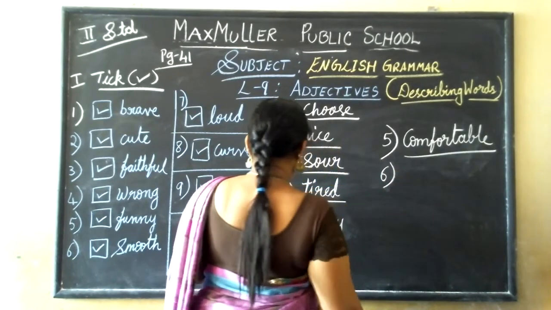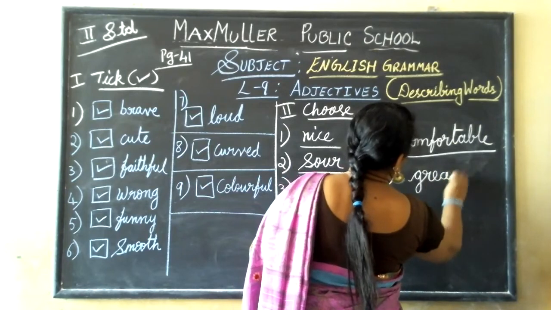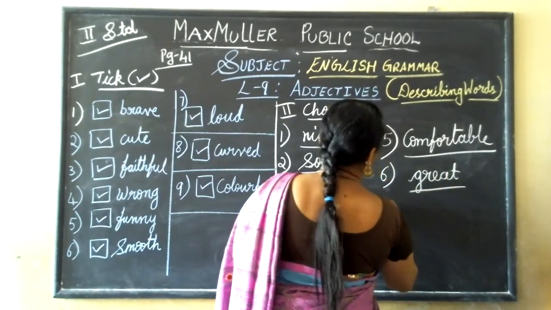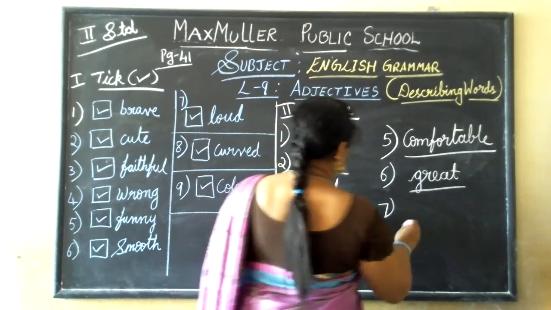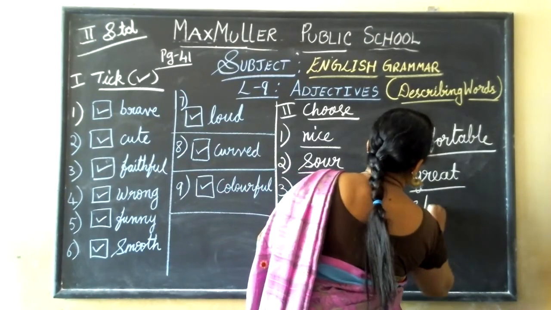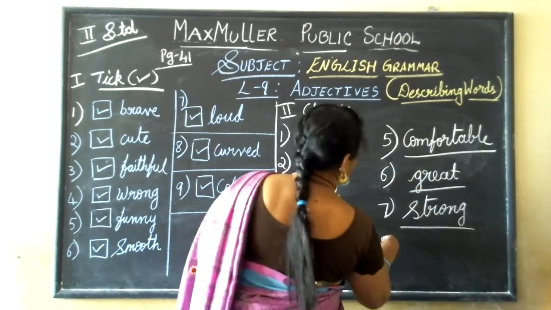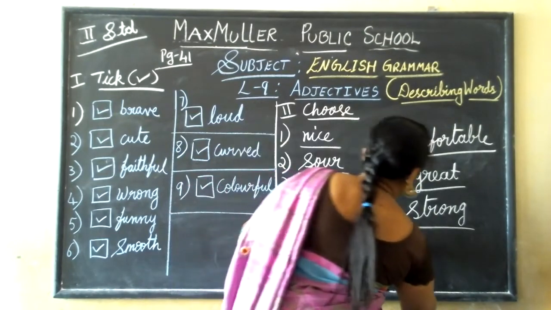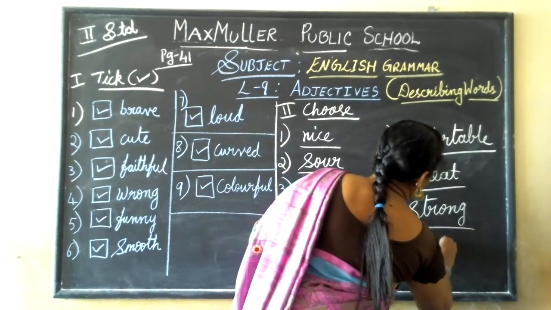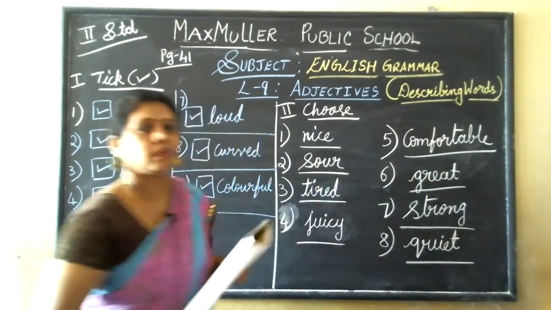Sixth one, Ashoka was a great king, G-R-E-A-T, great king. Seventh one, a strong wind blew, S-T-R-O-N-G, strong. Now next, eighth one, the class is quiet. Quiet. Okay.